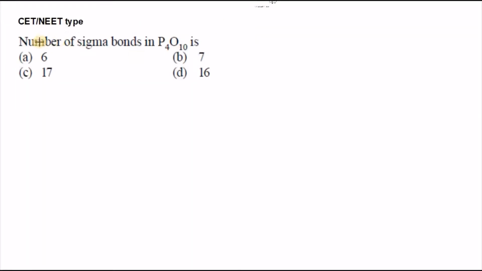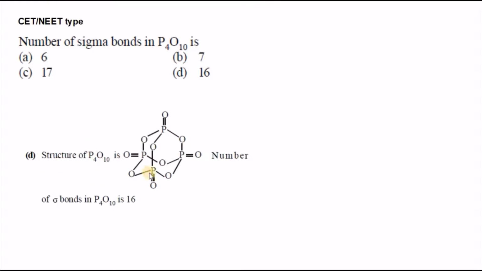Next, the number of sigma bonds in P4O10 is. Now you can check the structure here. Around phosphorus there are 4 sigma bonds. 4 phosphorus means 4 into 4 is 16. 16 is the number of sigma bonds formed.